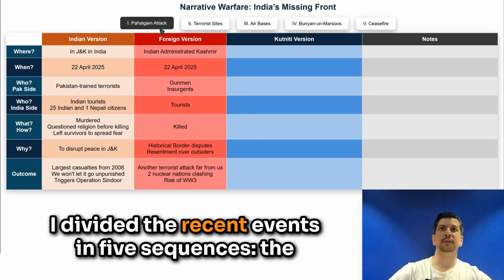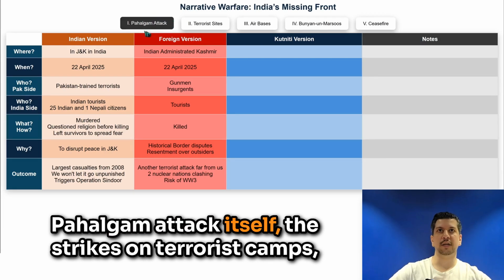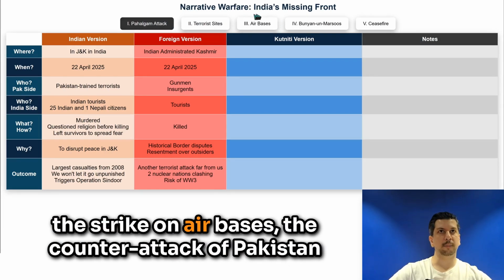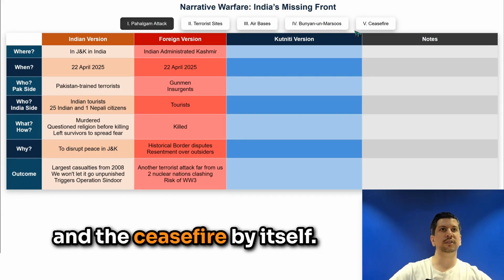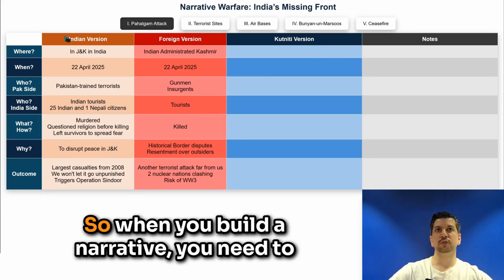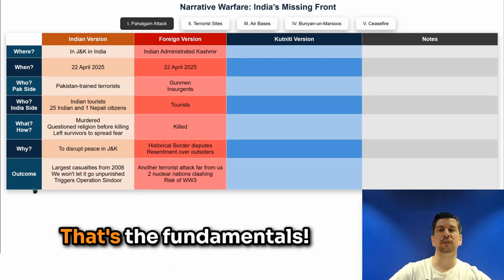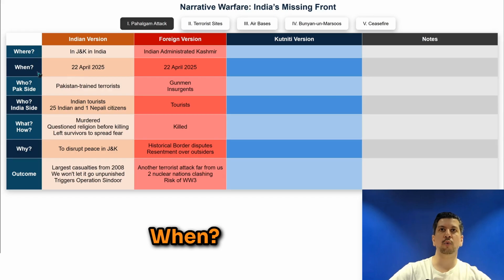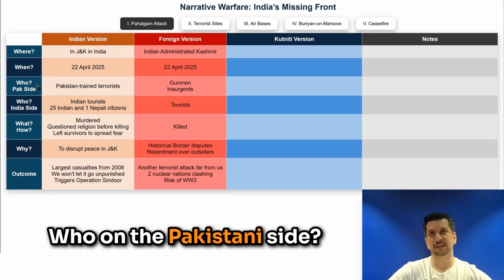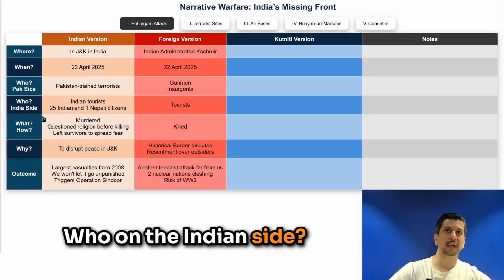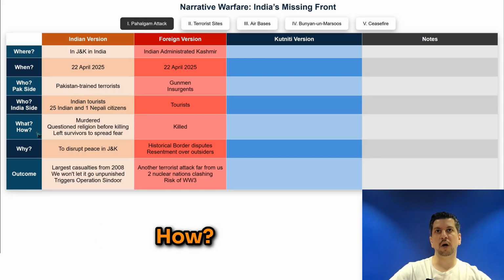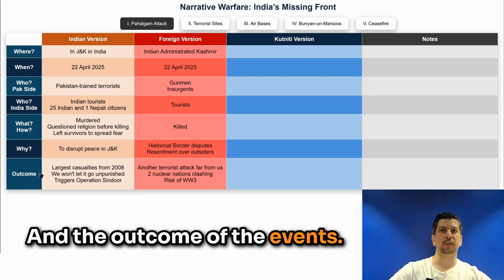Okay, so here you can see my screen. I divided the recent events in 5 sequences: the Pahalgam attack itself, the strike on terrorist camps, the strike on air bases, the counterattack of Pakistan, and the ceasefire by itself. When you build a narrative, you need to answer all these questions. That's the fundamentals: where, when, who on the Pakistani side, who on the Indian side, what happened, how, why, and the outcome of the events.